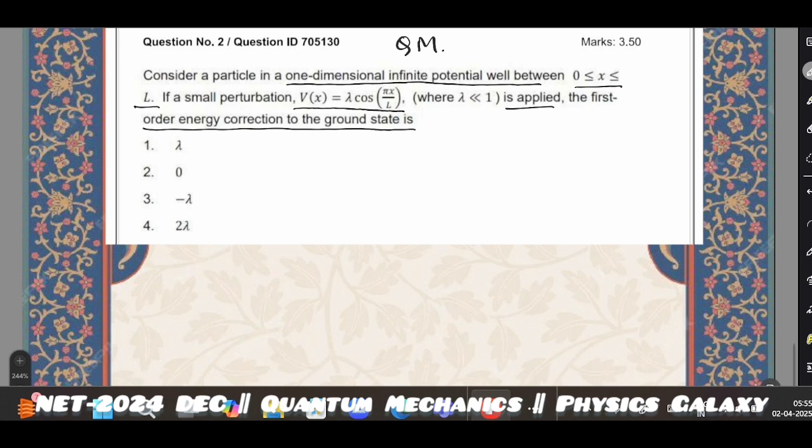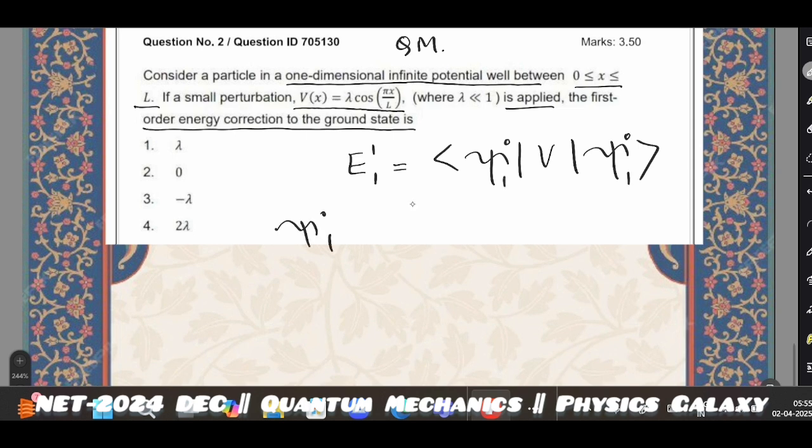Okay, so the first order energy correction E1 of 1 we know is given by the expectation value of the perturbation. So psi naught of 1 is the unperturbed ground state eigenfunction.